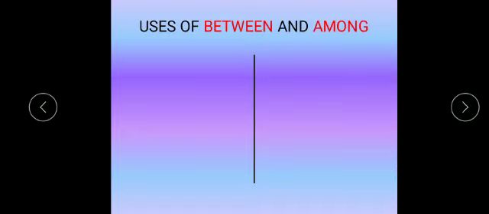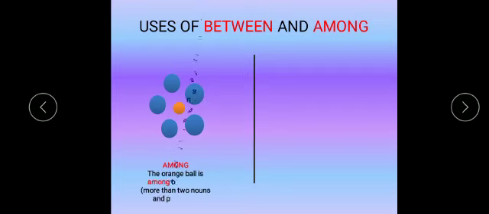Now, let us see the uses of between and among. Now see the following pictures. So the first picture indicates among. And read these sentences. The orange ball is among blue balls. And among is used for more than two nouns and pronouns. That's why we have used here among.